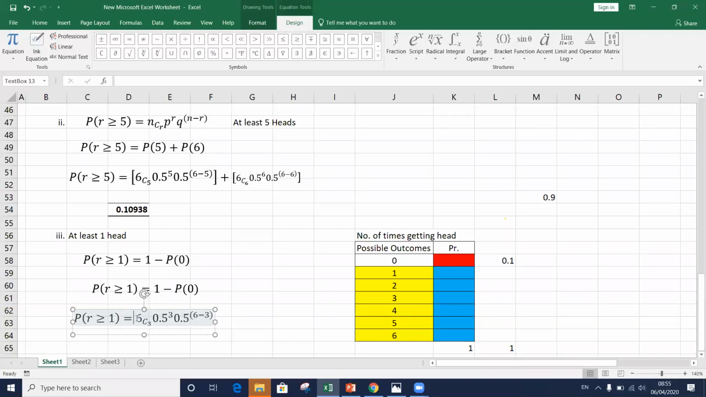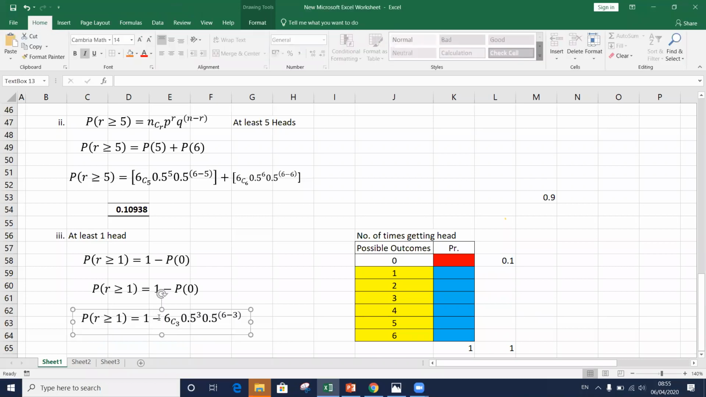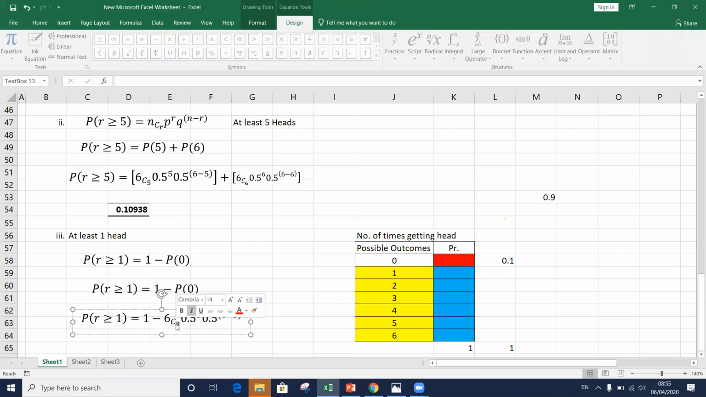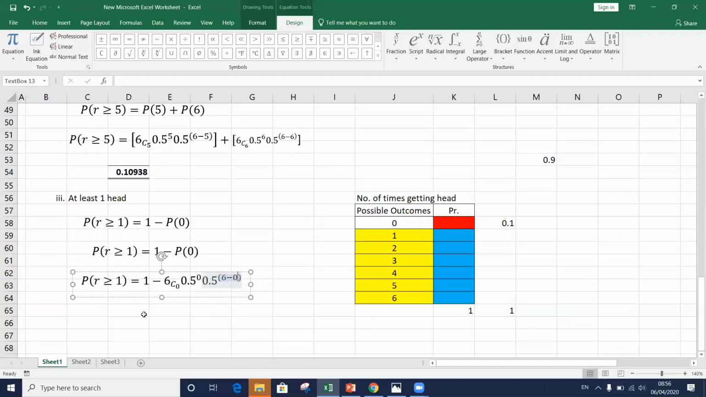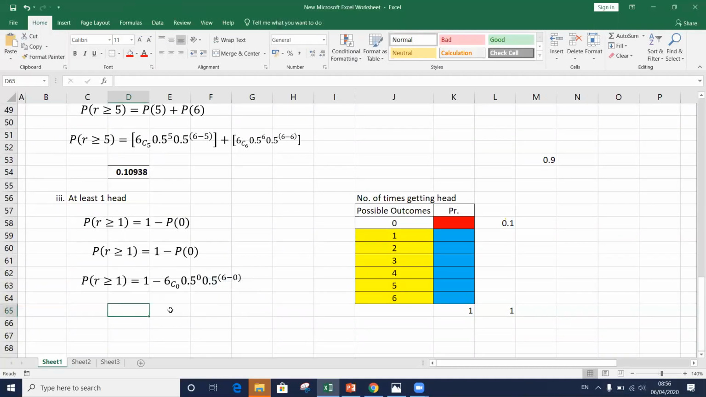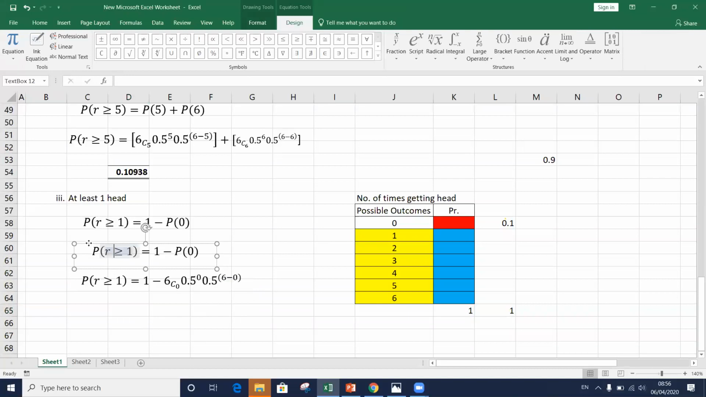From 1, I need to deduct the probability of getting 0 hits. 0 hits means our R value should be 0. You know, in 6C0, only the R value changes. Right? 0.5 to the power what? R value is 0. The n, p and q values do not change; only the R value changes. R value should be 0. So what is the probability here? What is the answer we get here?